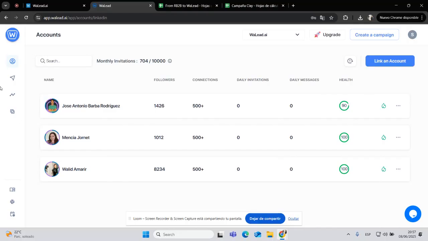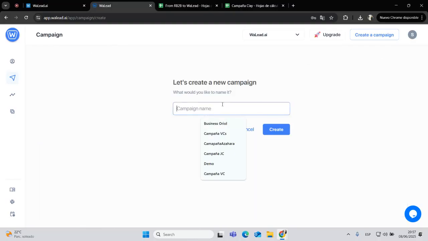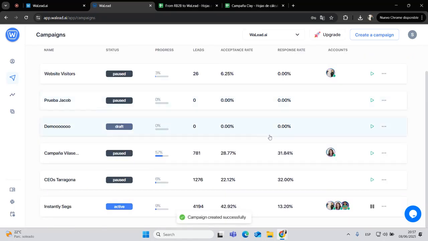Once we have our accounts already set up, we can go to the campaigns. So you can see the concept. We have some campaigns that are operating for one account, and also some campaigns that are operating with multiple accounts. So let's create a demo campaign so I can show you.